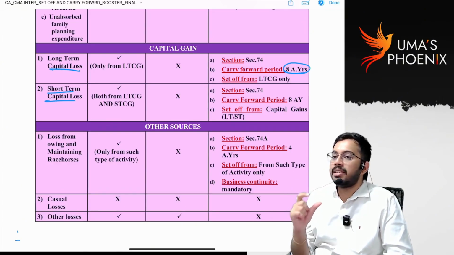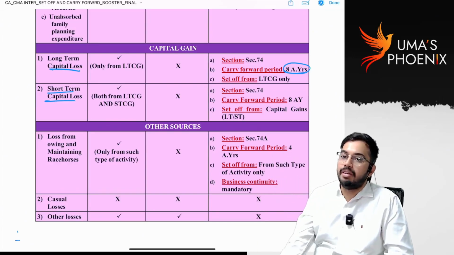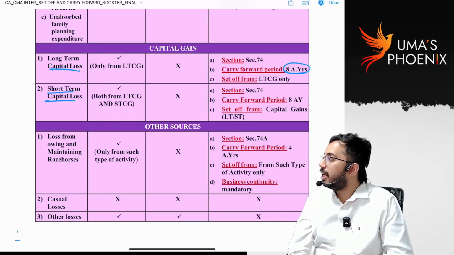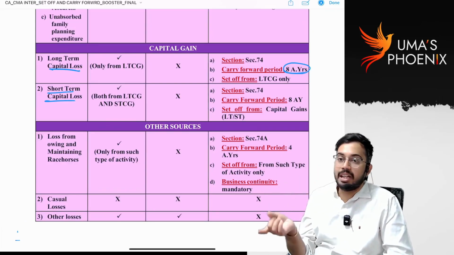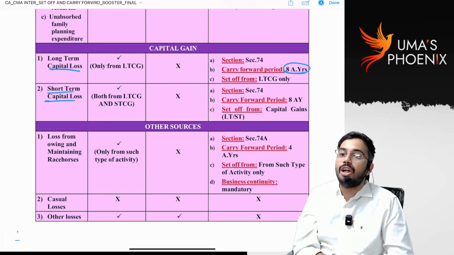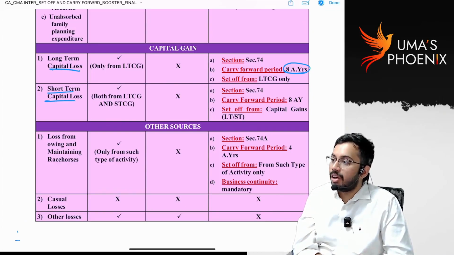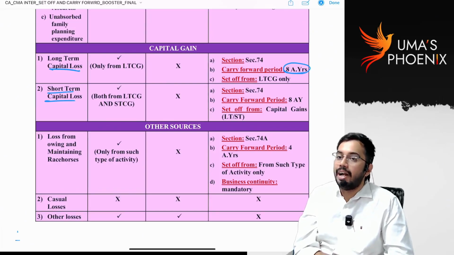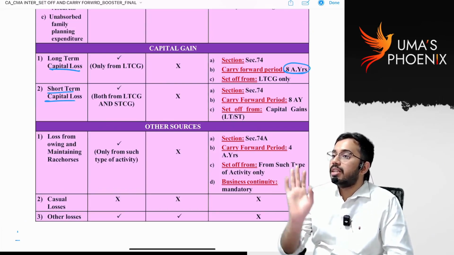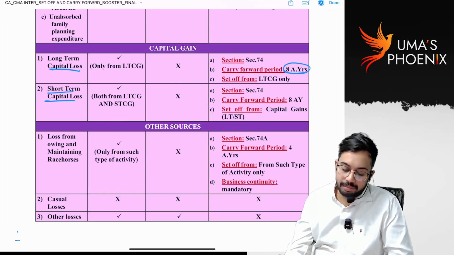Still, if there is balance long-term capital loss or short-term capital loss, that will be carried forward to subsequent years. For how many years will it be carried forward? For 8 assessment years. Even in subsequent years, identical long-term capital loss can be set off only against long-term capital gain. Even in subsequent years, short-term capital loss can be set off against both long-term capital gain and short-term capital gain. In subsequent years also, capital losses are not eligible for inter-head set-off. Is it clear? Did you understand?